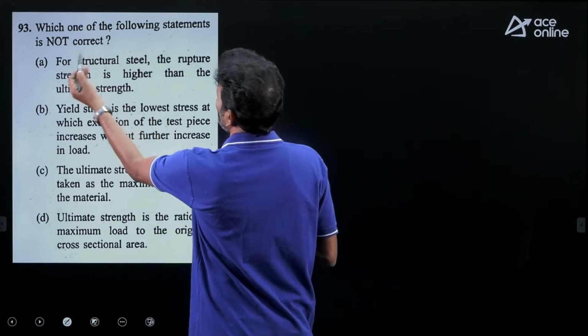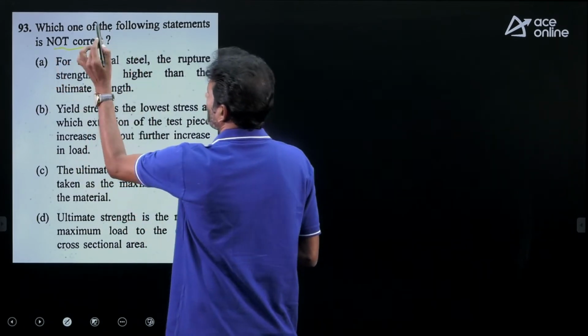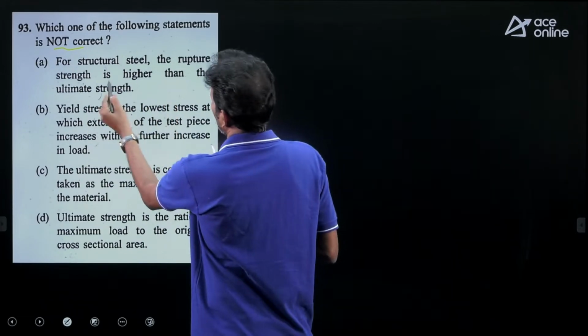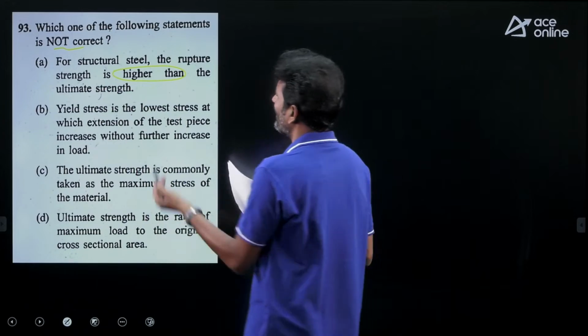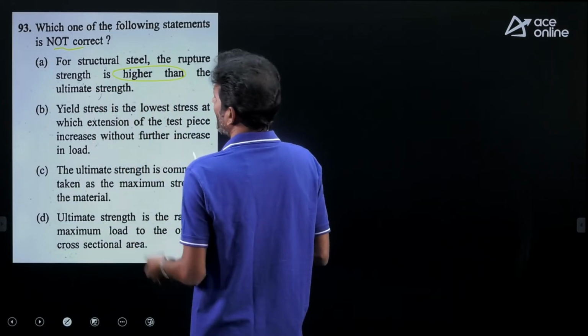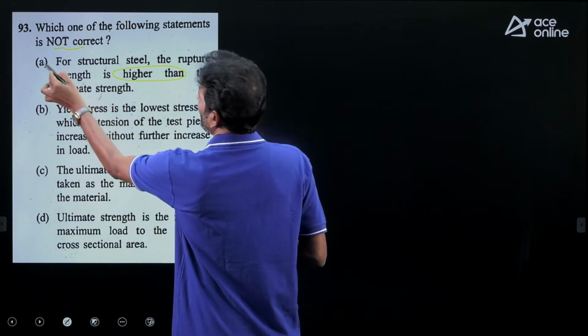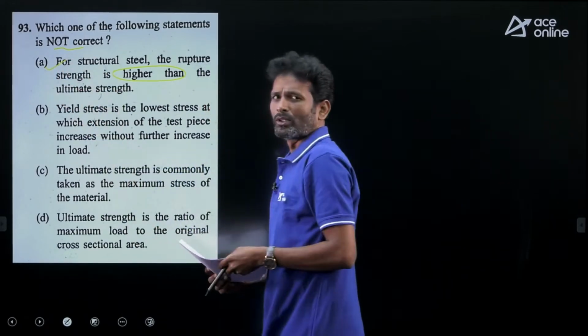Which one of the following statements is not correct? Again, not correct statement: for structural steel, the rupture strength is higher than ultimate strength. It's incorrect. Clearly, rupture strength is always less than the ultimate strength. So this is a not correct statement. Anyhow, move to the next options.